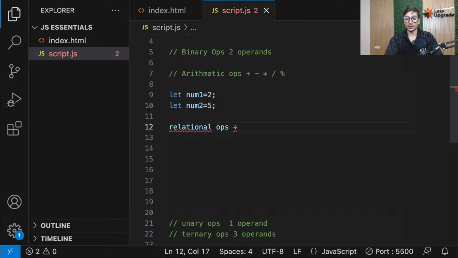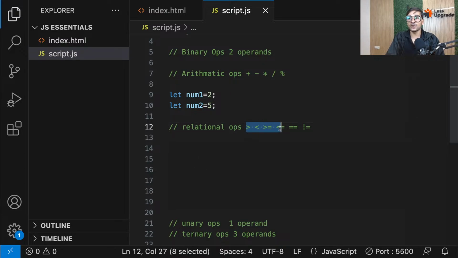Relational operators. So what exactly are relational operators? Relational operators in programming or in JavaScript are basically used to compare data. You want to check if one number is greater than another number, smaller than another number, or equal to or the same as the other number. Whenever you want to perform comparison of data, you're always going to be using relational operators. The examples of relational operators are greater than, less than, greater than or equal to, less than or equal to, equal to, and not equal to.